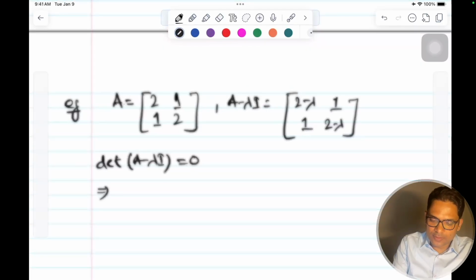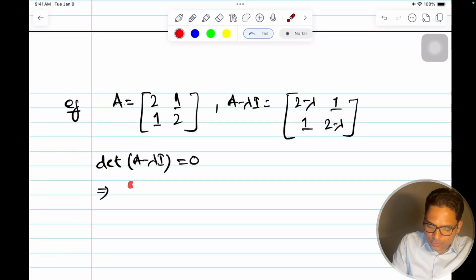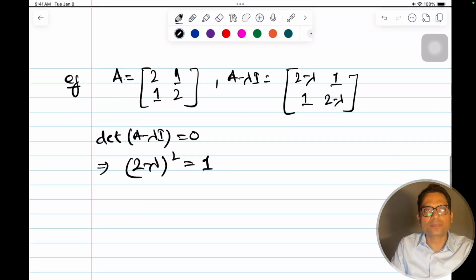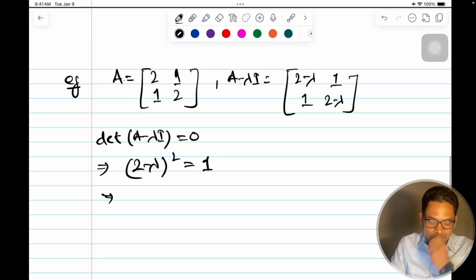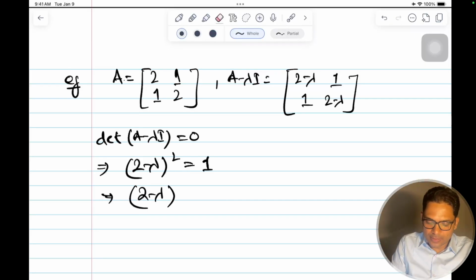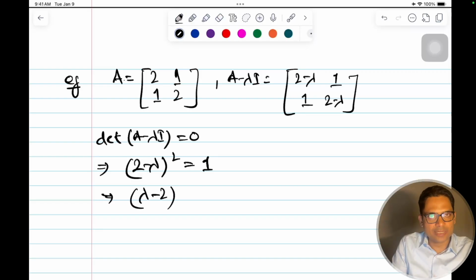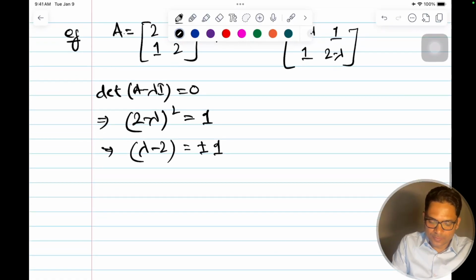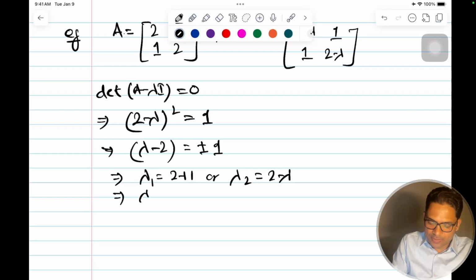This implies, so what is the determinant? AD minus BC. This implies 2 minus lambda into 2 minus lambda, that whole square is equal to 1. Taking a square root, I can write it the other way around, lambda minus 2 whole square is also the same thing, right? And then finally I can write plus minus 1. This implies lambda 1 can be equal to 2 plus 1, or lambda 2 can be equal to 2 minus 1. This implies lambda 1 is equal to 3 and lambda 2 is equal to 1.